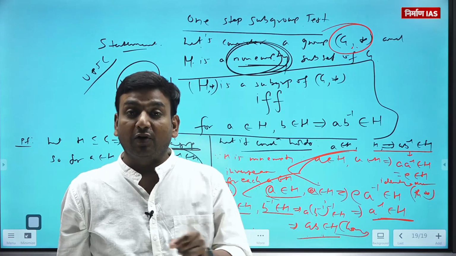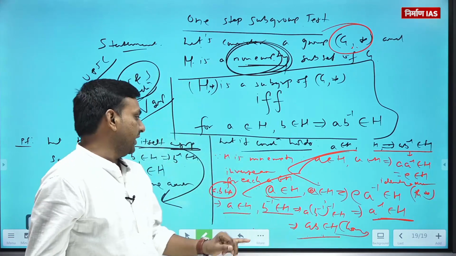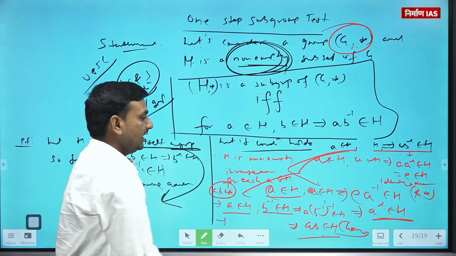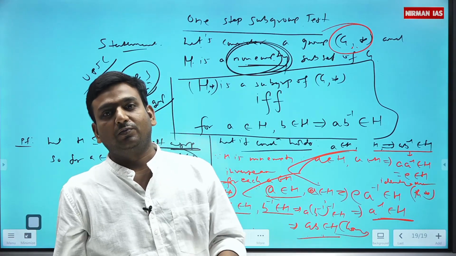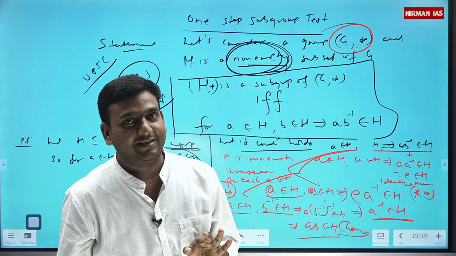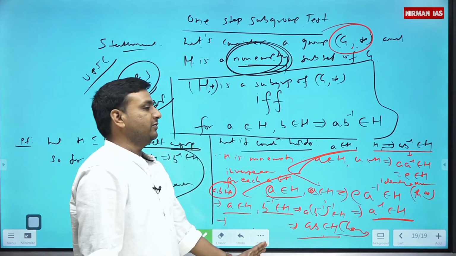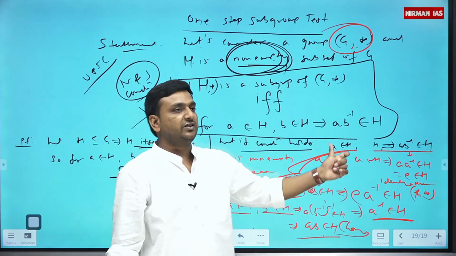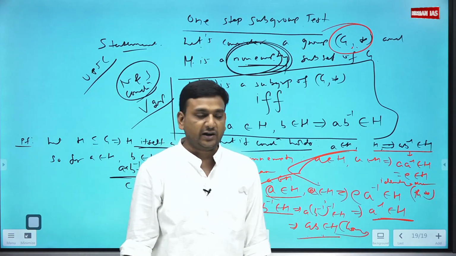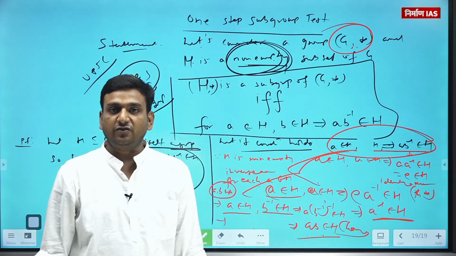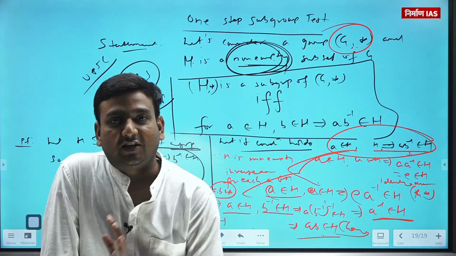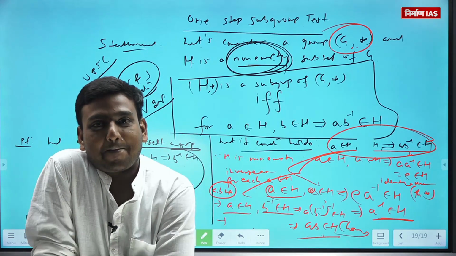If you are doing the proof, you have to write this as the fourth line: since elements of H are nothing but elements of G, those will follow associativity. Combining all these four statements, we get H is a subgroup of G. That means this condition is sufficient for H to be a subgroup of G. Clear? Any doubt?